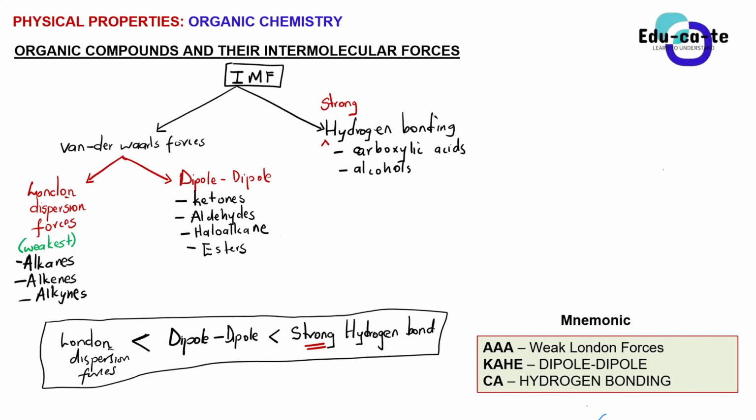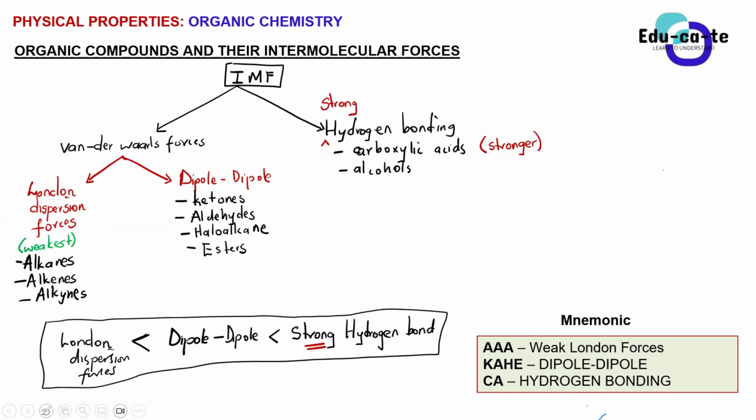Yes, sir. Okay, so when it comes to the strong hydrogen bonding, since we've got carboxylic acids and alcohols, we can further compare these two and say that the hydrogen bonding in carboxylic acids is way stronger than the one in alcohols. Yes, both of them have strong hydrogen bonding indeed. They are very strong compared to the rest of the other homologous series, but the one in carboxylic acids is stronger than the one in alcohols. We see that from their functional group.